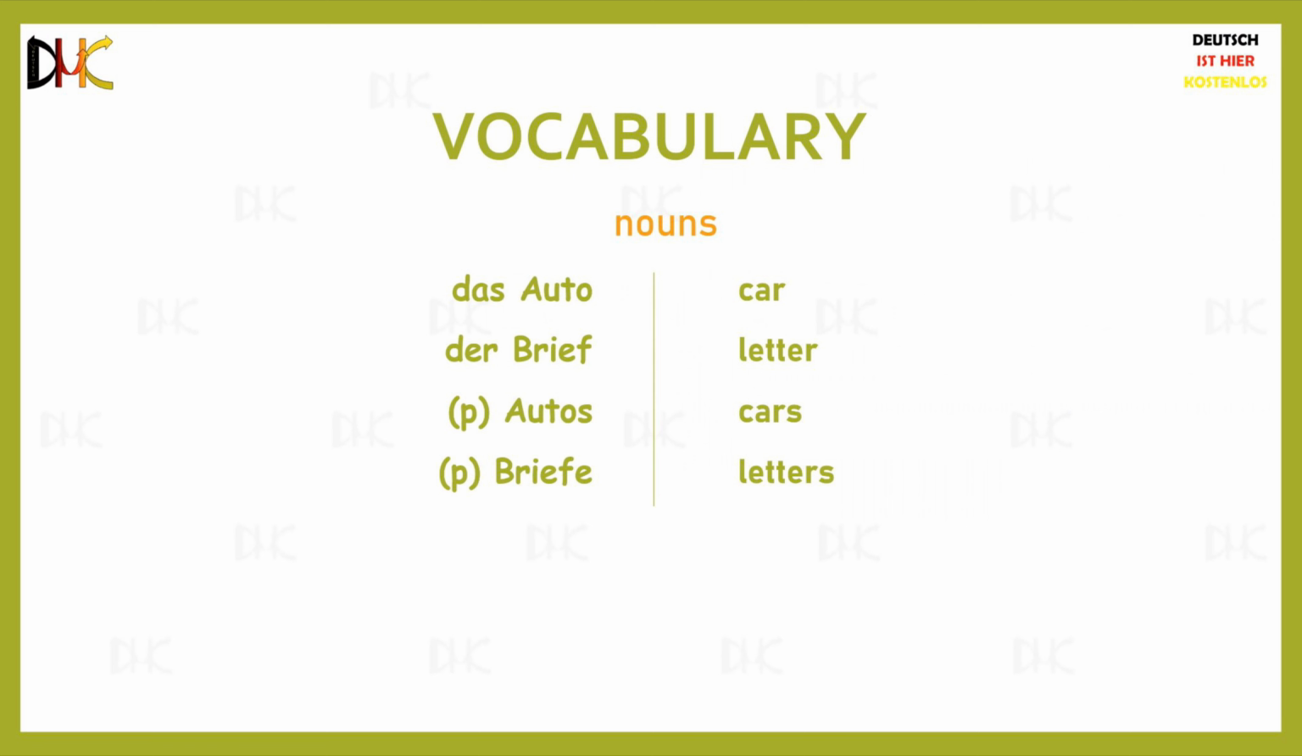We only have two new nouns today, das Auto meaning car and der Brief meaning letter. Just to be clear, by letter I mean a written letter that you send someone and not the letter in an alphabet. The plural form of das Auto is die Autos and that of der Brief is die Briefe.